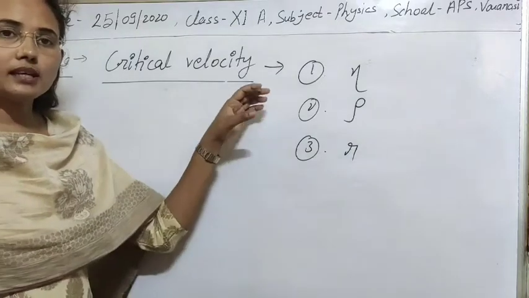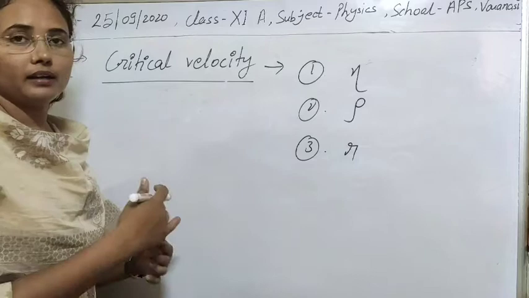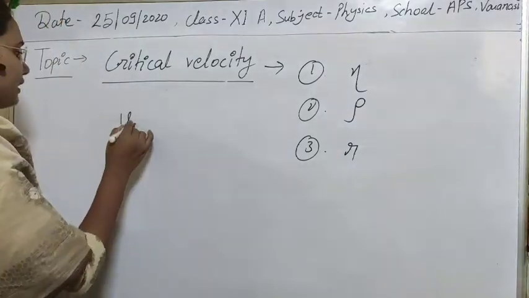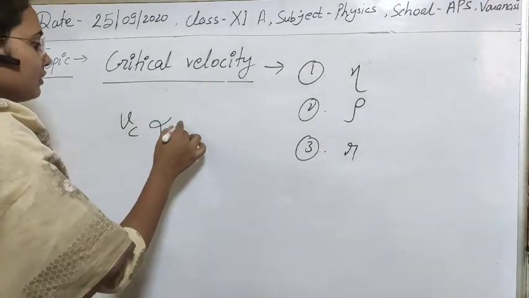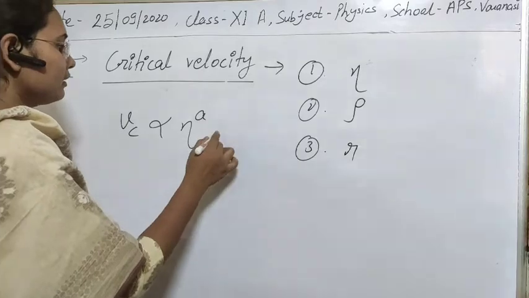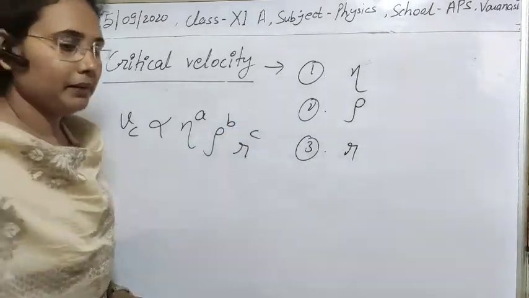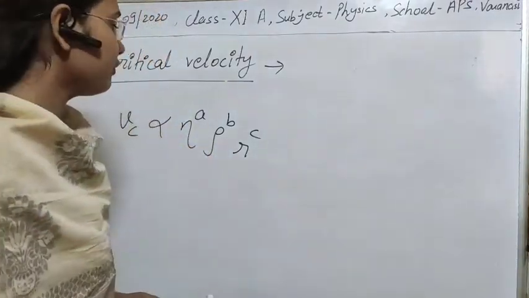So let's see what the formula for critical velocity is, and we can easily derive it using dimensional analysis. Suppose that critical velocity is denoted by Vc. It will depend on eta to the power A, rho to the power B, and R to the power C. Now we can write the dimensional formula for them.